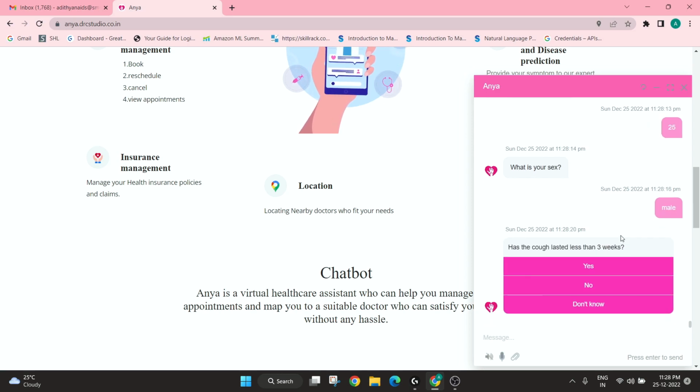So now the expert system, the Informatica API will ask me about 20 questions. And using these 20 questions, it's going to predict what disease I'm suffering from and what is the probability of me getting that disease.